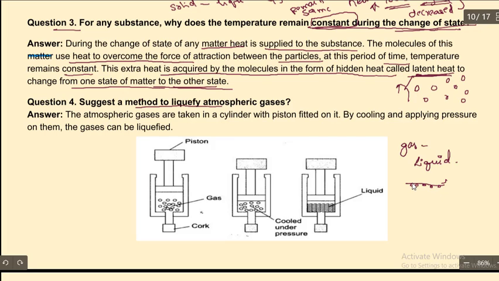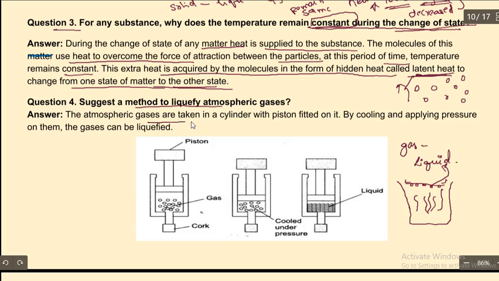Those water droplets are nothing but the vapors from the bowl. These vapors have been converted into liquid. So this process is nothing but what? The liquefying process. In the same way, we are going to convert the atmospheric gases into liquid. How? Let us see.